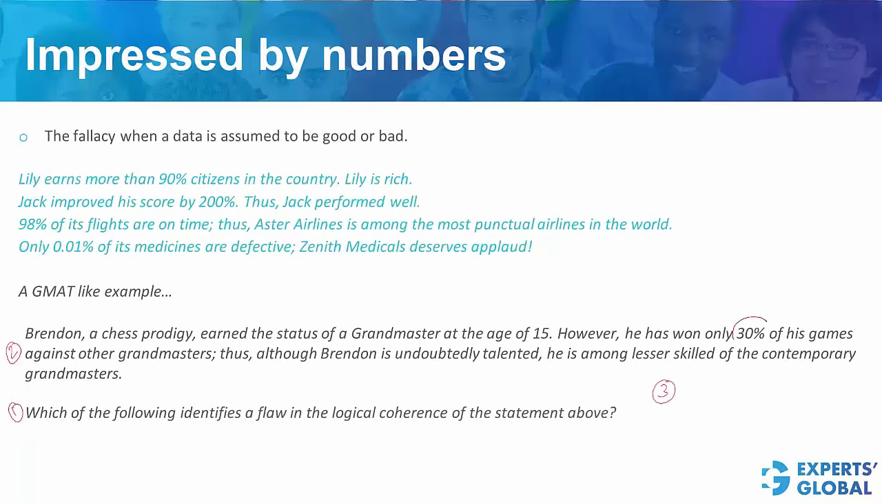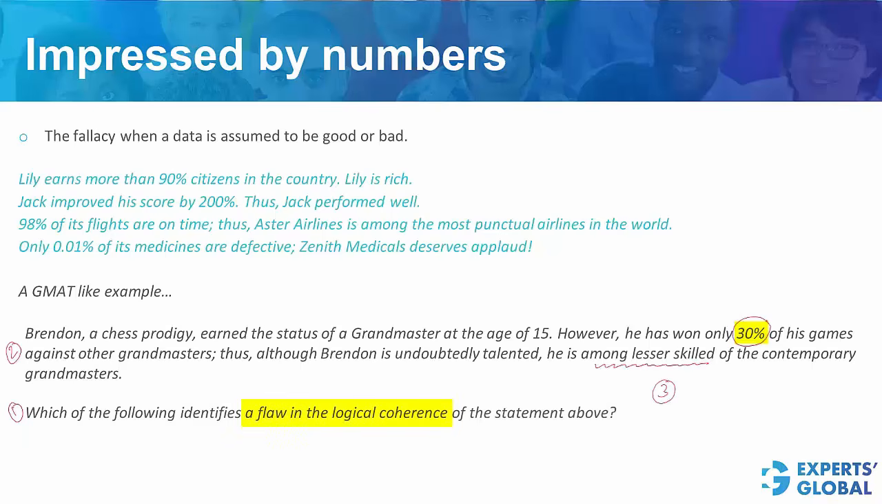The flaw is in this number, 30%. This suddenly sounds like a low number, and therefore a negative conclusion has been drawn here. Imagine it's chess, and among grandmasters, a lot of games also go draw. So whether 30% wins is a low enough number, we don't know.